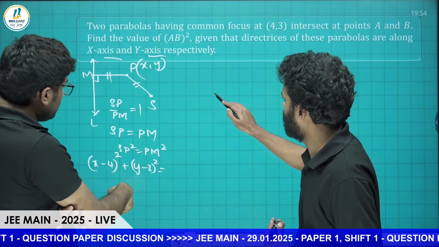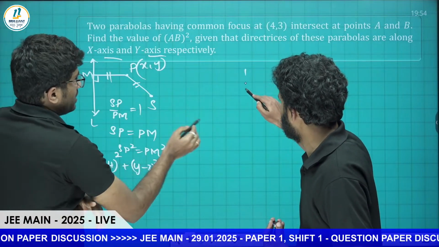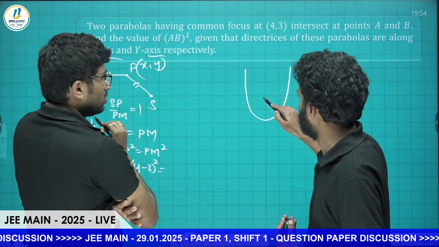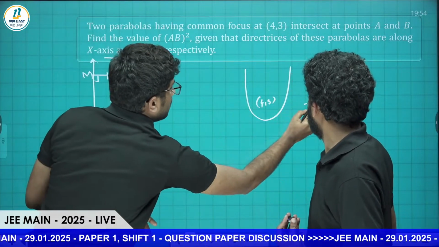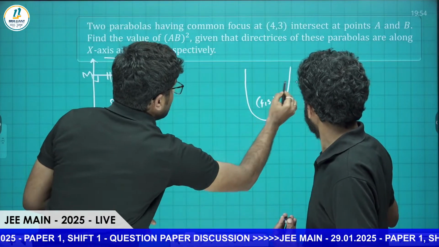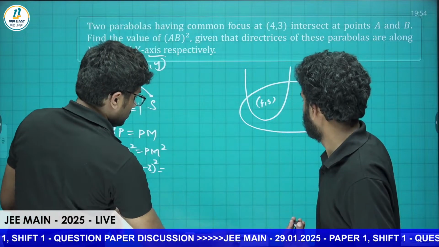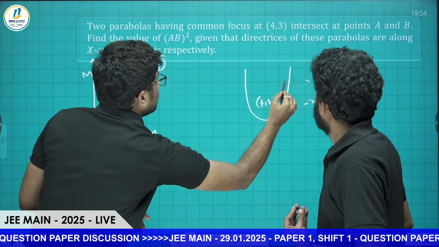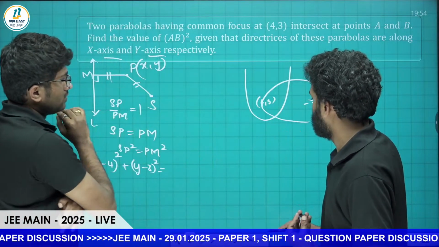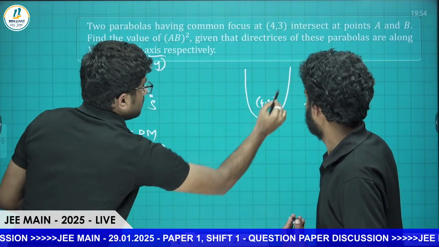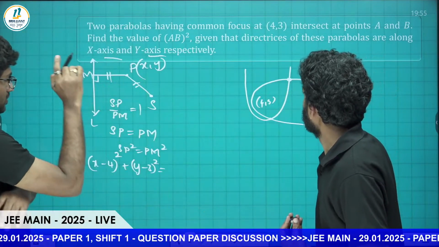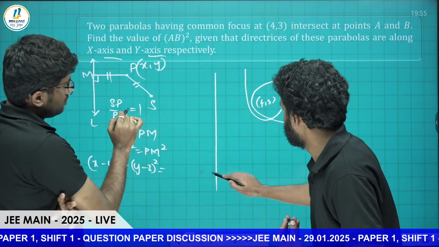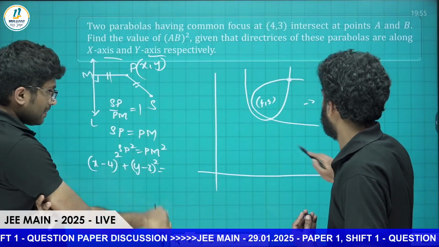If we don't want to, we can just draw the directrix. It is 4 and 3, yes sir. 4 here, and another parabola, same. No, that's the vertex. Because there will be two points of intersection. Here it is x and this is y, the x and y axis.